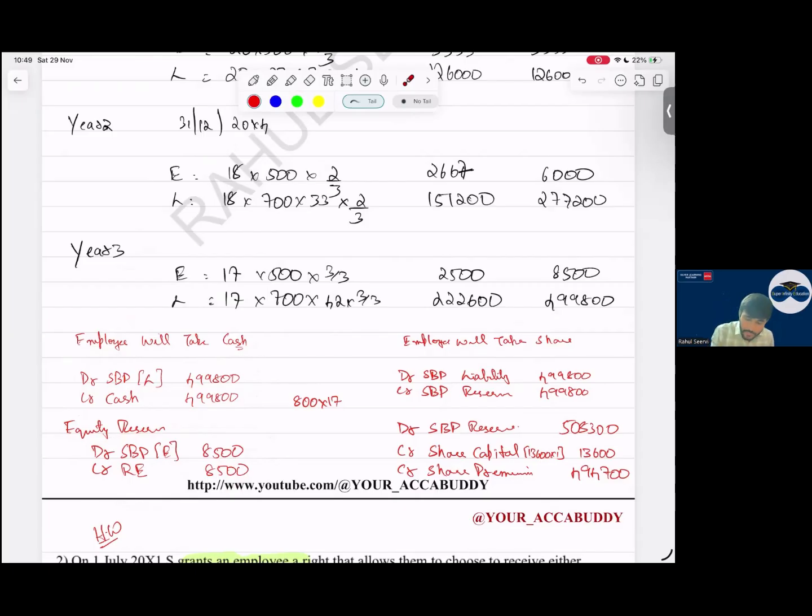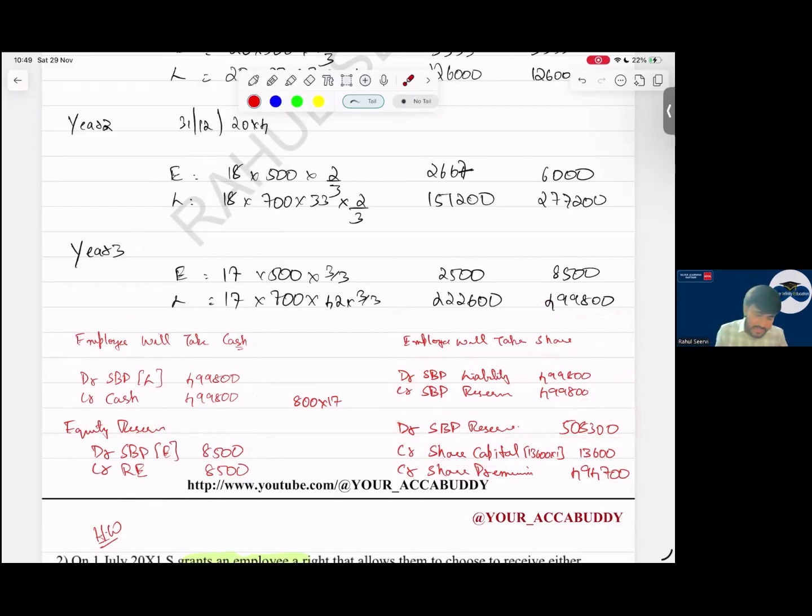If employees take shares, what should we do? First, remove the liability part and take it to reserve. Then the reserve you have to eliminate because the value is increasing. Eliminate it and give share capital.